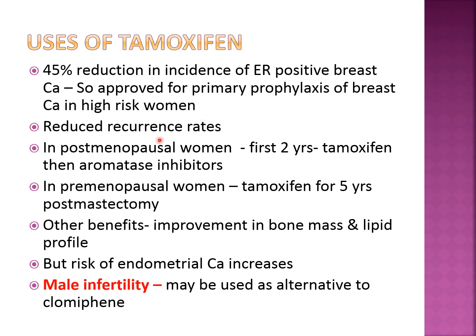Again, it can reduce the recurrence rates. So for post-menopausal women, for the first 2 years, tamoxifen is given and then aromatase inhibitors are given. While in the premenopausal woman, for the whole 5 years, tamoxifen is given after mastectomy. It can cause improvement in the bone mass and the lipid profile, but risk of endometrial carcinoma is there. For male infertility, it can be used as an alternative to clomiphene citrate.